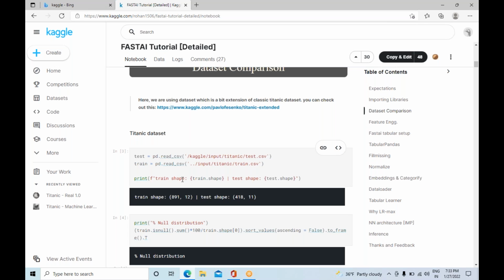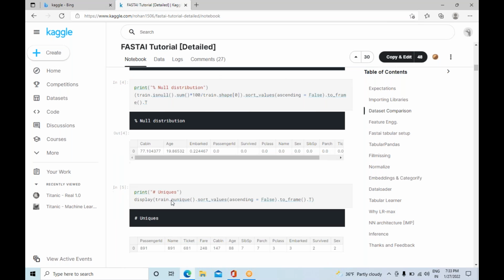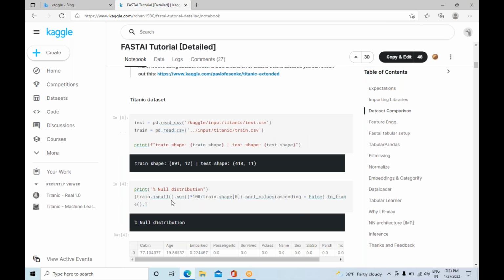After that, you find any null values. I already told you that you should handle the null values. Your data set may have some null values, so you would want to find out what percentage of null values we have, which we are finding with the help of this particular statement.